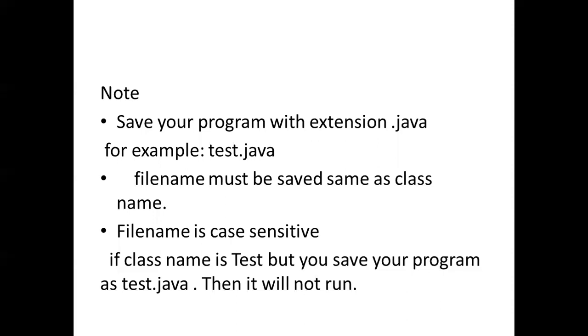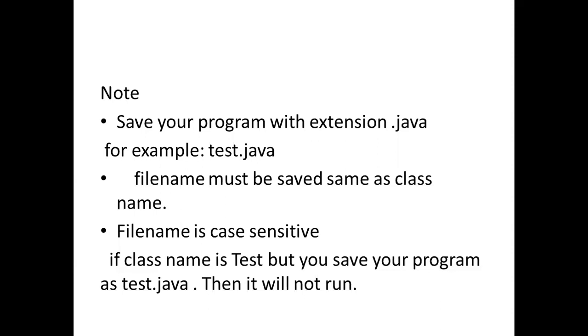In a Java program, we will create a class, and in the class we will implement our program code to gain the required output. So program will be saved as class name. For example, we take public class test, so that's why we are saving our program as test.java. If you use any other name of class, then you will save as that name. For example, if we create a class, public class ABC, then we will save it as ABC.java.